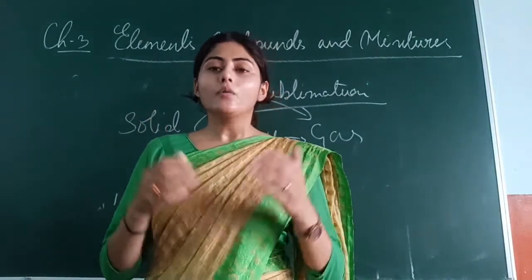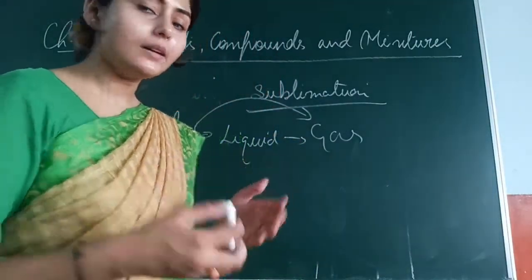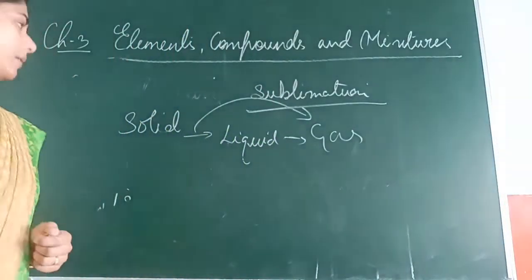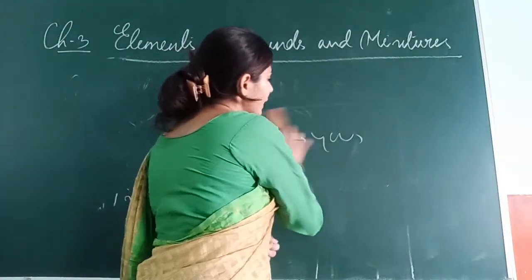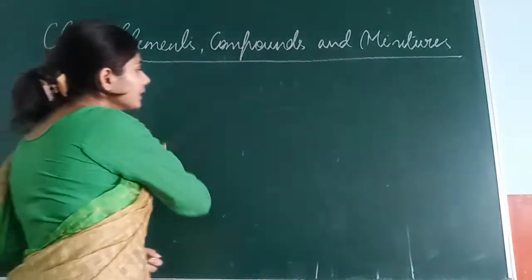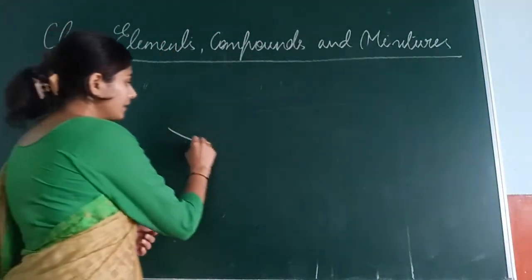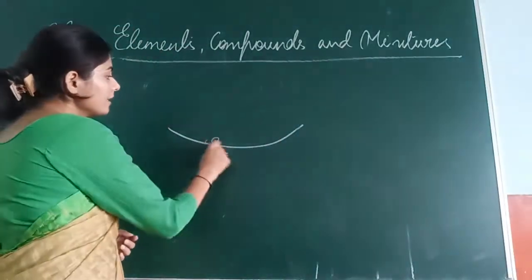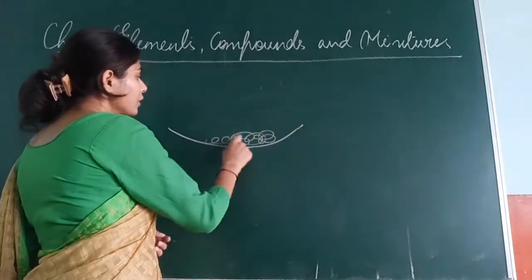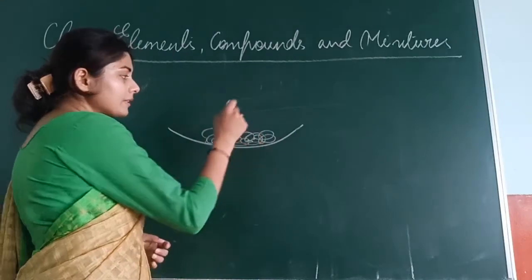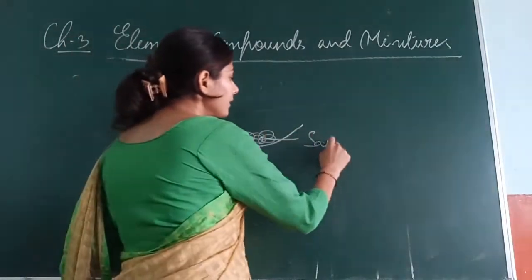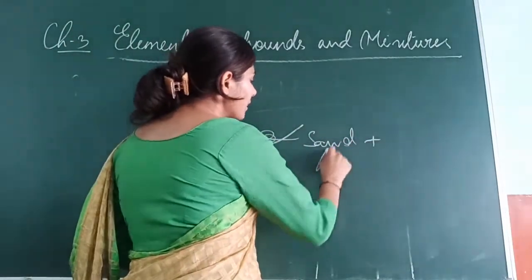You have to take a china dish, an inverted flask, a burner and a tripod stand. In the china dish, keep the mixture of sand and ammonium chloride.